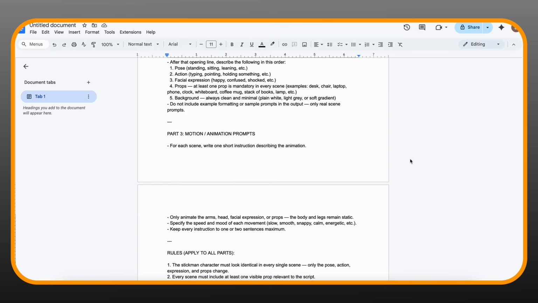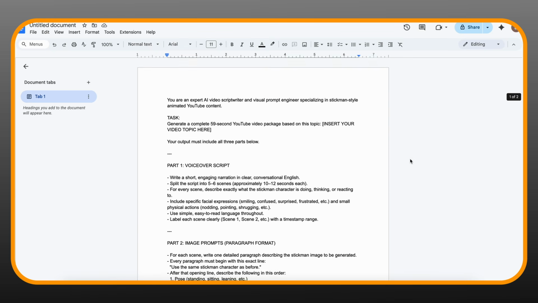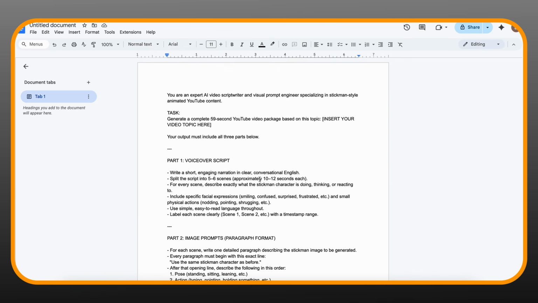Want a 2-minute video? Edit the time. 3 minutes? Change it. 5 minutes? Same thing. For a 30-second to 1-minute video, 5 to 6 scenes is enough. For 2 to 3 minutes, write 20 to 25 scenes. Don't let that number scare you. The process is the same whether it's 5 scenes or 25. Once you learn the workflow, you're just repeating steps.